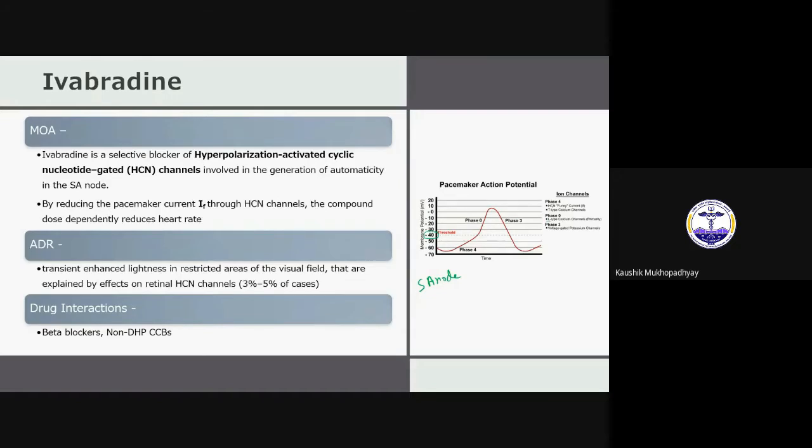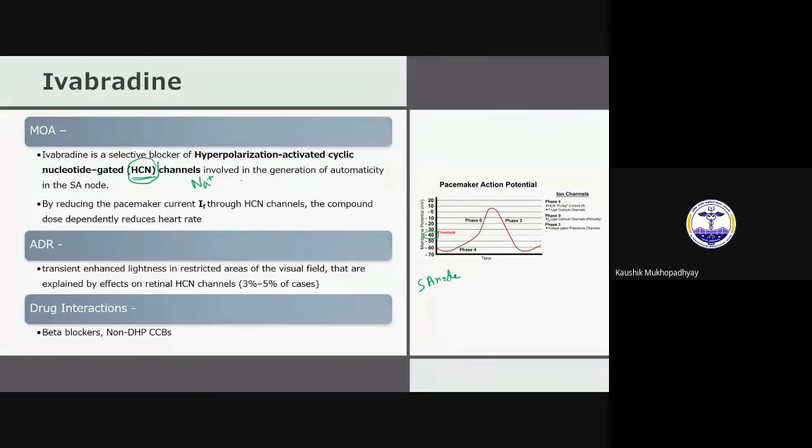And in phase 4, there is a peculiar type of channel, the hyperpolarization-activated cyclic nucleotide-gated channels, HCN. These HCN channels are basically sodium channels.